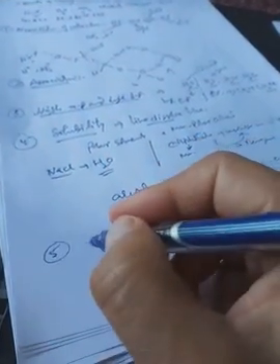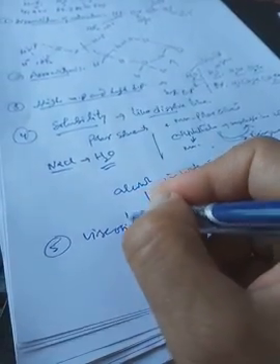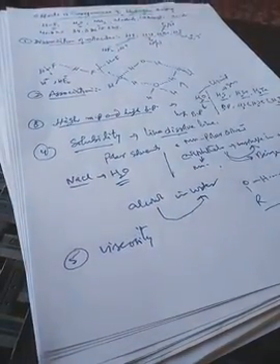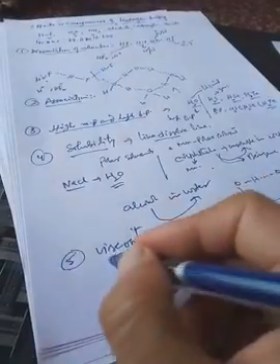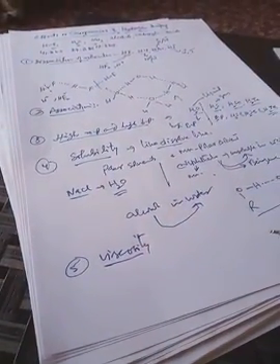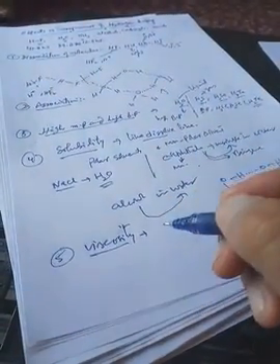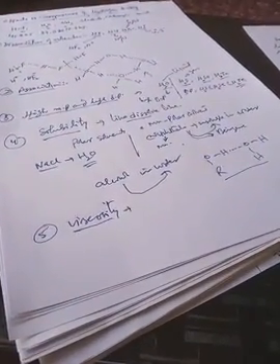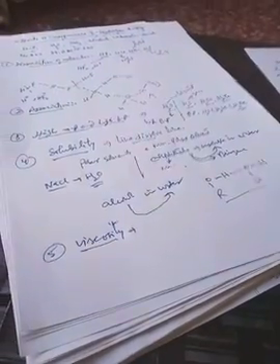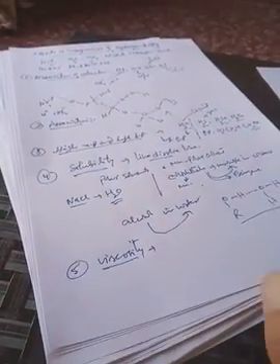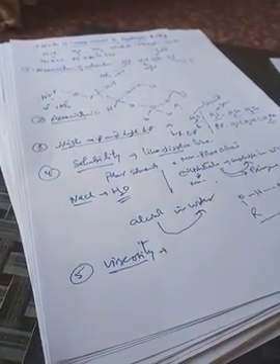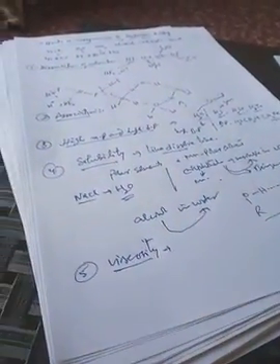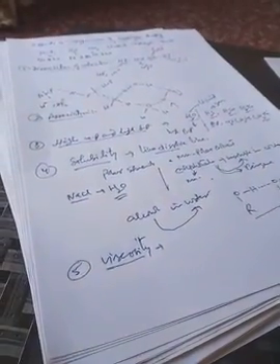In the same way, hydrogen bonding affects the viscosity of the compounds. Many compounds which are more viscous, their viscosity depends upon the hydrogen bonding. Actually, viscosity is the flowing property of the compounds. This flowing property depends upon the intermolecular force of attraction. Where the intermolecular forces of attraction are stronger, the liquid becomes more viscous. That means its flowing property is decreased.